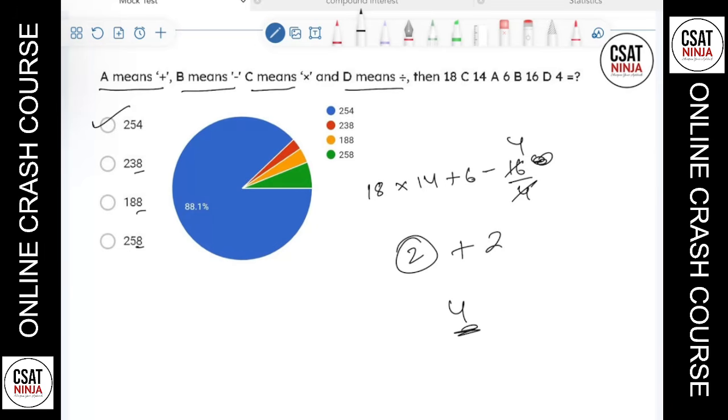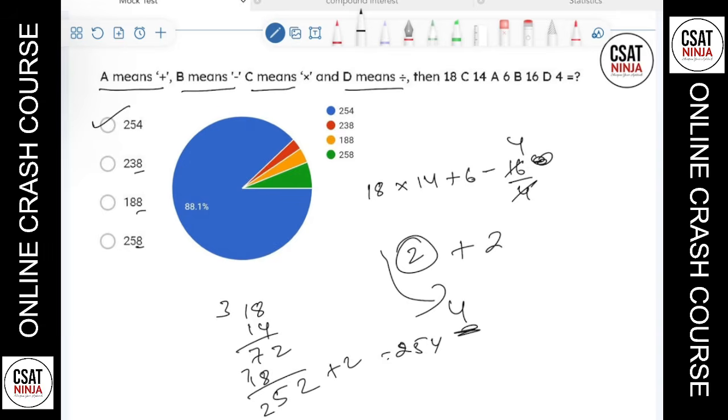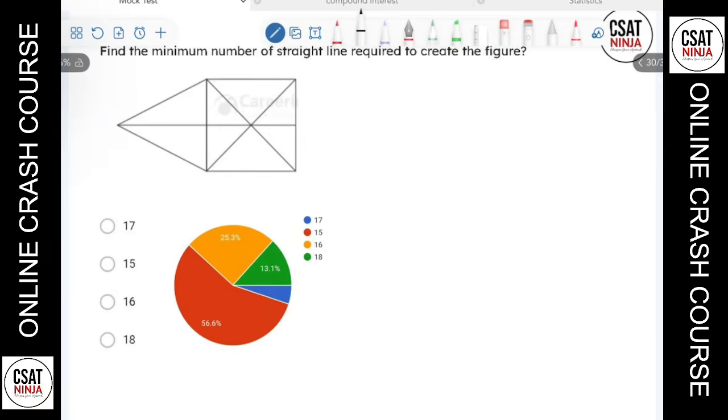Just by the one digit. So if you multiply this one also, you'll get the correct answer. 18 into 14: 4 8s are 32, carry 3, 4 ones are 4, 7, and 1, 8. So if you solve this, 252 plus 2, which is 254. But what I did here was I just used the unit digit rule, which gave me the answer much faster.